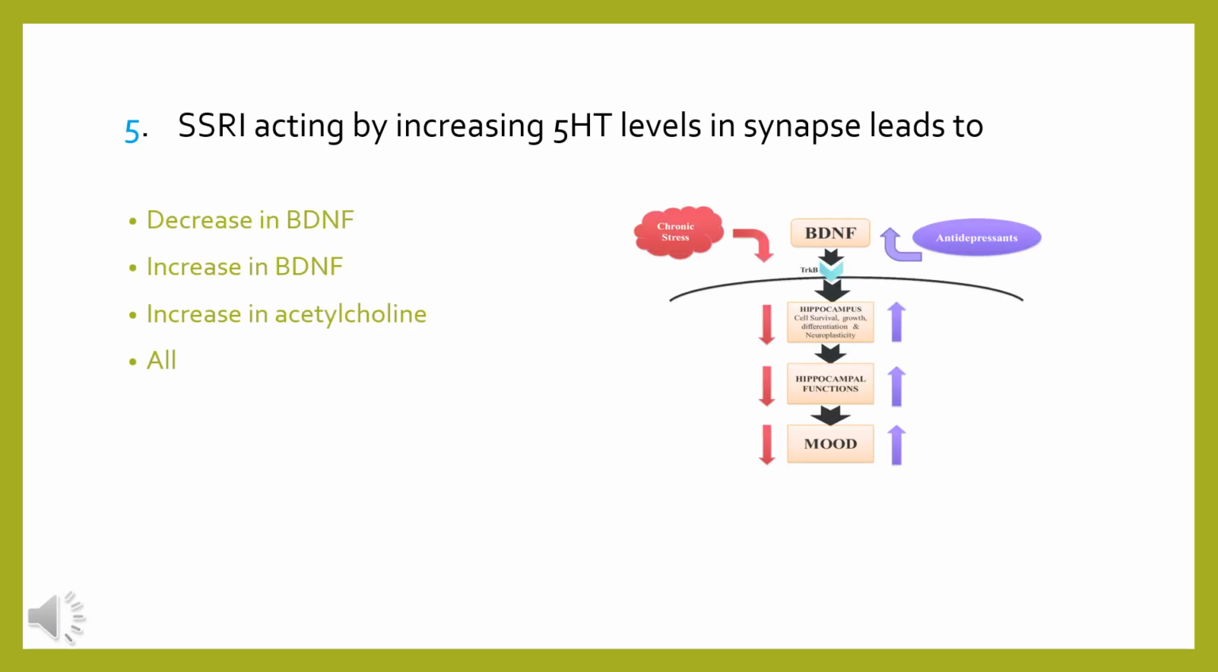Question 5. SSRIs act by increasing serotonin levels in the synapse, which leads to a decrease in brain-derived neurotropic factor, an increase in brain-derived neurotropic factor, an increase in acetylcholine, or all the above options are correct. Basically, as we know, in depression there occur trophic changes in certain parts of the brain, and this is because of loss of neurotropic factor. So the drug SSRI will increase brain-derived neurotropic factor. As serotonin levels in the synapse increase, it acts on the postsynaptic serotonin receptors. This enhances transcription of brain-derived neurotropic factor.